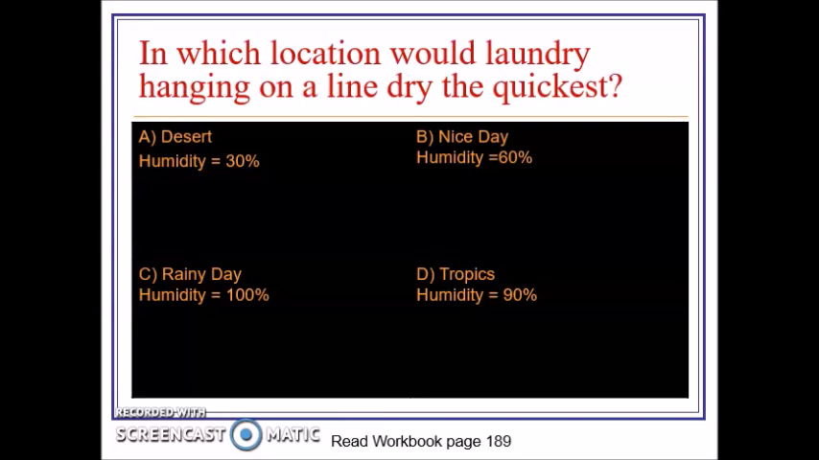In which location would laundry hanging on a line dry the quickest? A, desert, B, a nice day, C, a rainy day, or D, in the tropics? If you said A, the desert, you would be correct. It has the lowest humidity, and so therefore the water would evaporate the quickest.